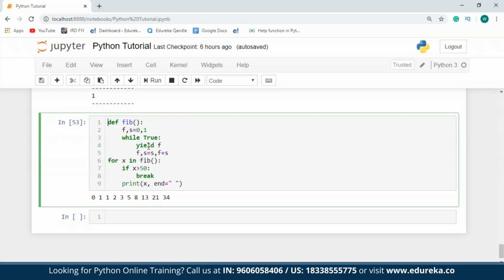So moving on, once the value of f has been returned, which means the first value has been returned, I'll have to change the value of first as second, and the second will be first plus second. So therefore, first becomes second and second becomes f plus s. Next, I'm taking the for loop for every element that is generated by my function. In case the value of x is less than 50, I'm going to print the value and end it with a space character. In case the value of x becomes greater than 50, all I have to do is break the loop. So I hope you guys have understood this.